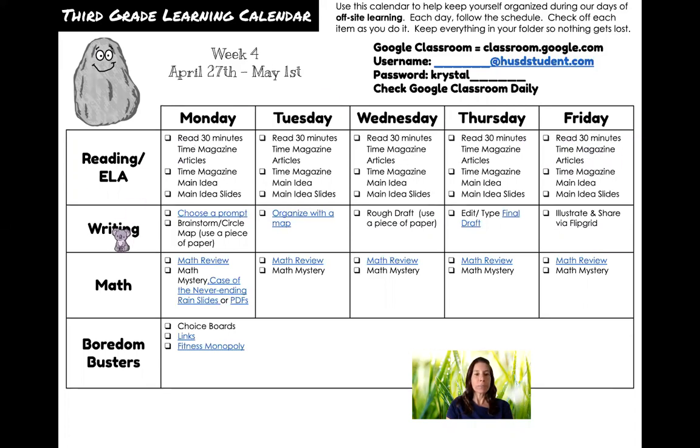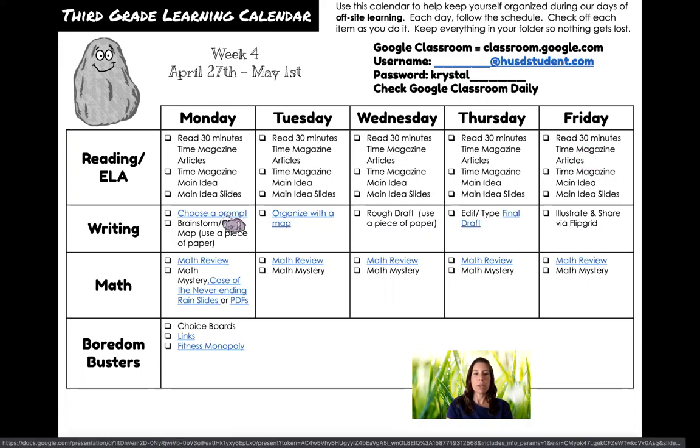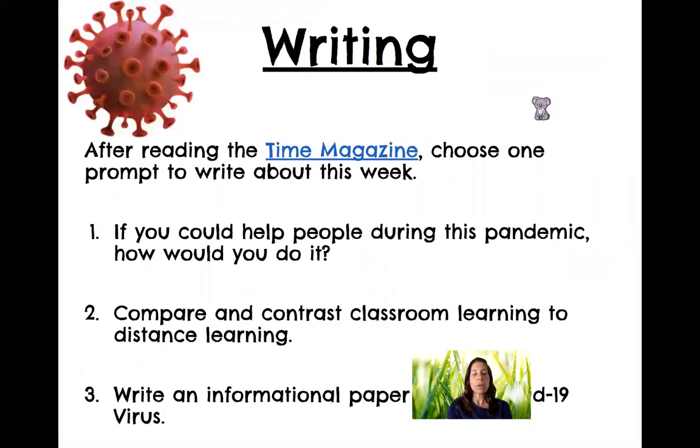Got it? Okay, on to writing. For writing, you're going to choose a prompt and brainstorm, using a circle map on a piece of paper. Because this is blue, that means it's a link. I'm going to click this and it's going to take me to the writing.